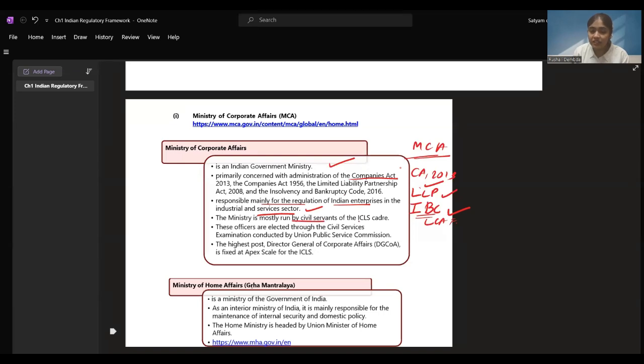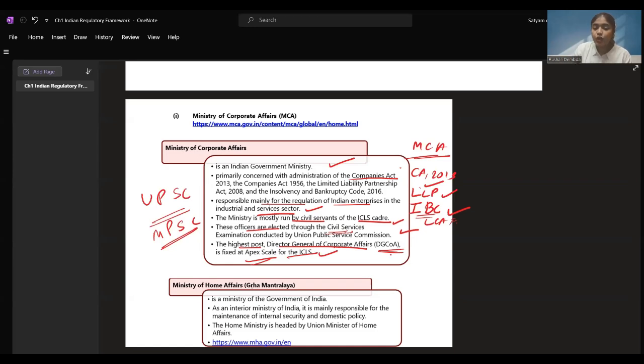Mostly run by civil servants, the ICLS cadre. These officers are selected through civil service examinations. You might have heard UPSC, right? These are examinations, or I'm from Maharashtra, so we hear MPSC over here. All these types of civil services examinations are given, where you can see these officers are selected. The highest post is Director General of Corporate Affairs, DGCOA, and he is the apex scale, right? This is the apex scale fixed for them. This is the highest officer, Director General of Corporate Affairs. Okay, I hope Ministry of Corporate Affairs is clear to you people.